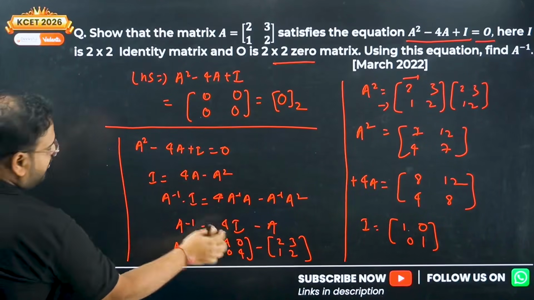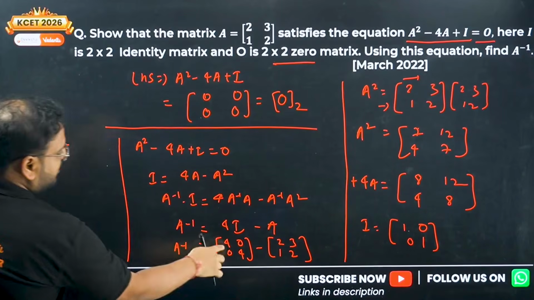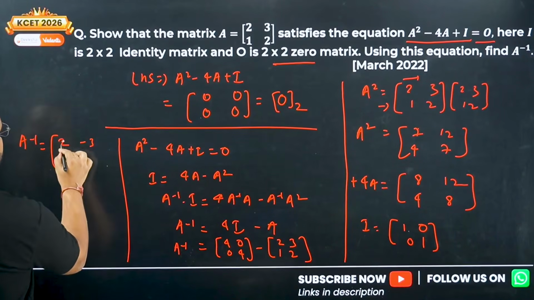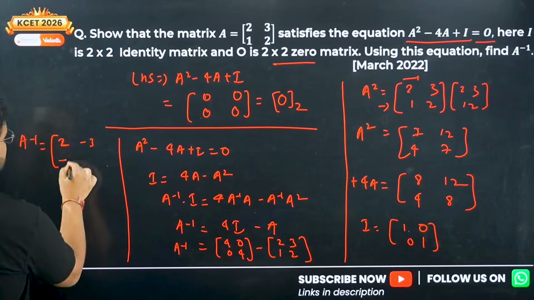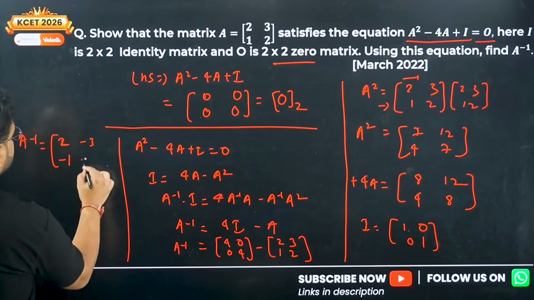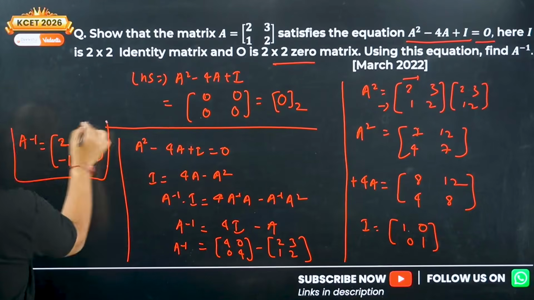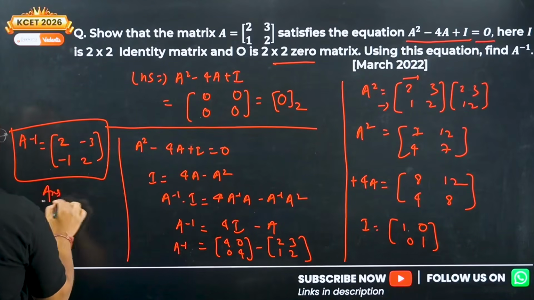How much is it? 4 minus 2 is 2. 0 minus 3 is minus 3. 0 minus 1 is minus 1. And 4 minus 2 again is 2. This is your inverse answer.